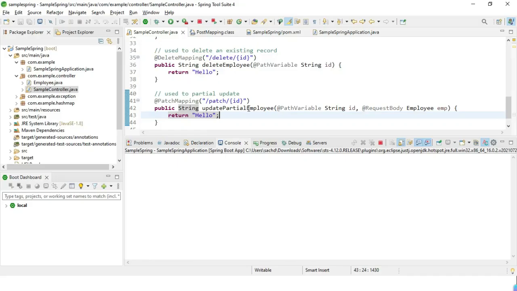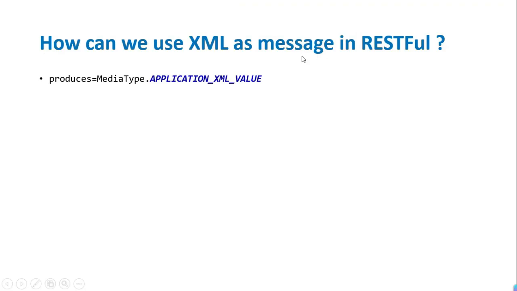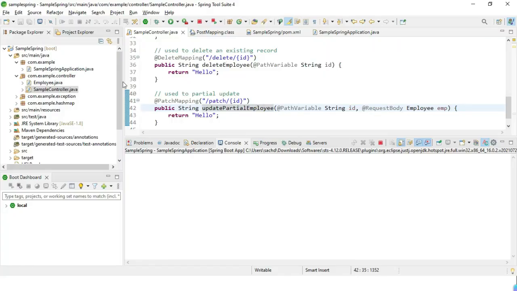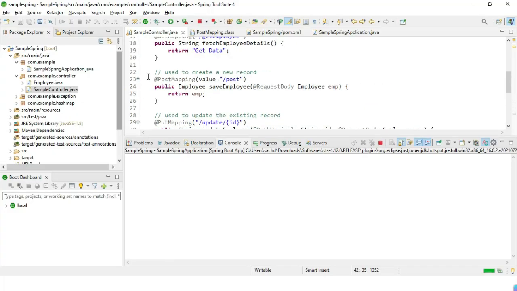So the next question is, how can we use XML as a message in RESTful? Okay, so this is our application. We can basically do this by using the produces MediaType.APPLICATION_XML value. I will show you where we have to use this and how we can change it to XML. Okay, we all know by default it is always JSON. So for this particular scenario, I'm going to use this particular method with the PostMapping annotation.